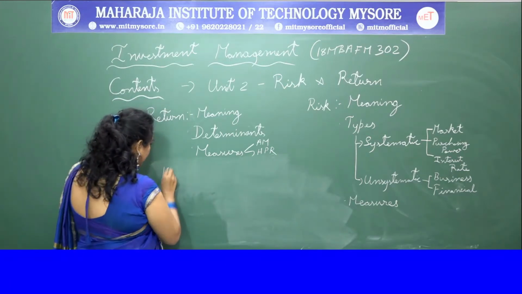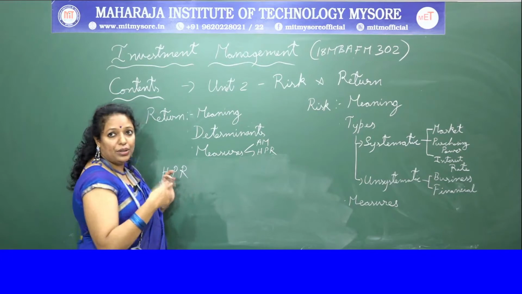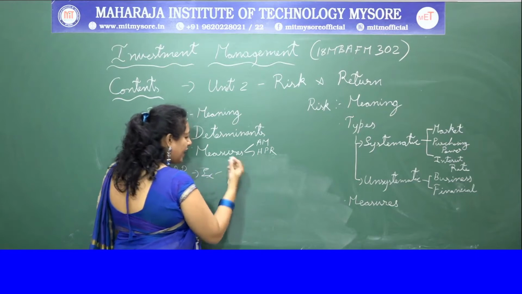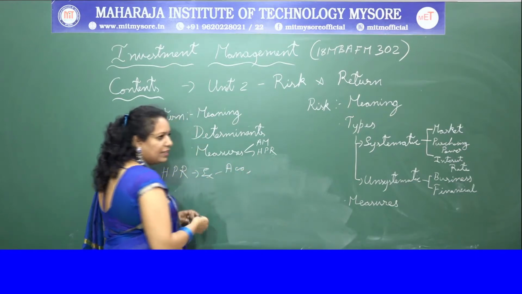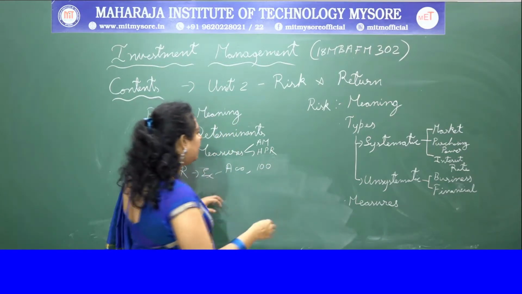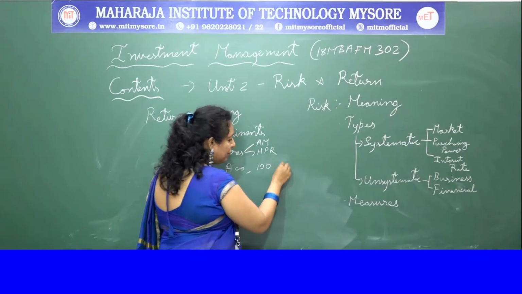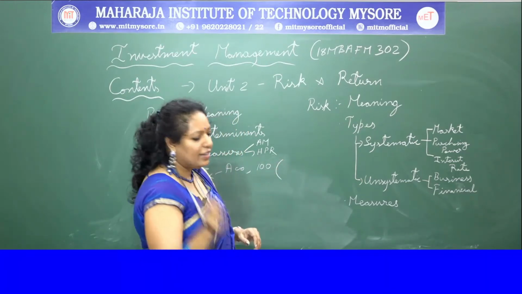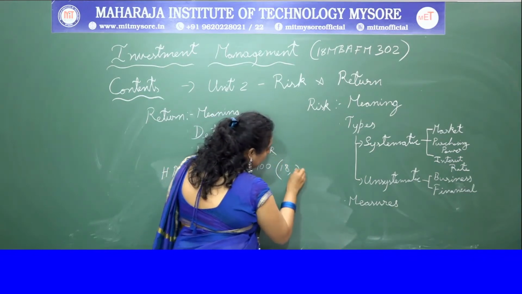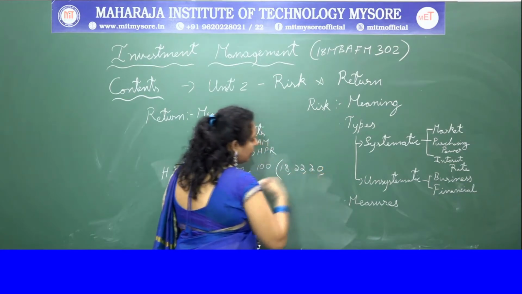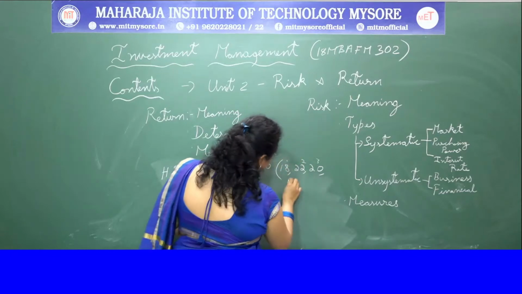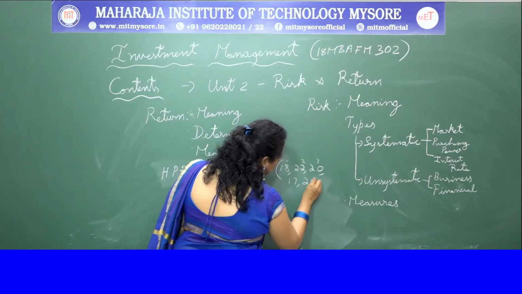So we'll say holding period return. To give an example for this, we'll take A company. A company will have 100 rupees per share with 5 holding period rates. To take an example, we'll say 18, 22, 20, 17 and 23.